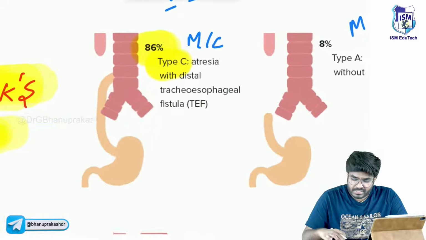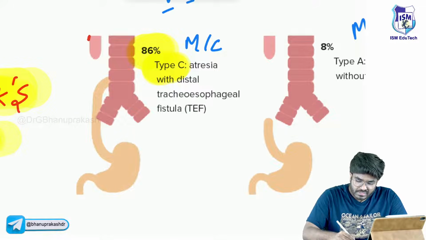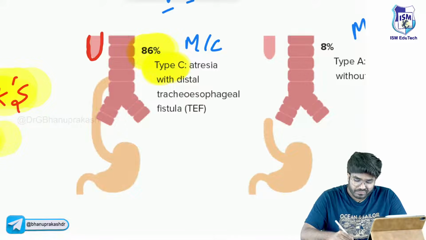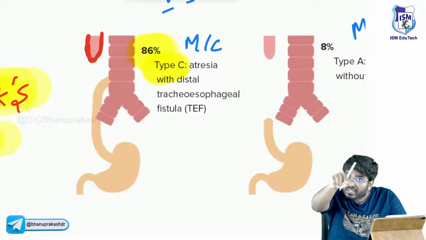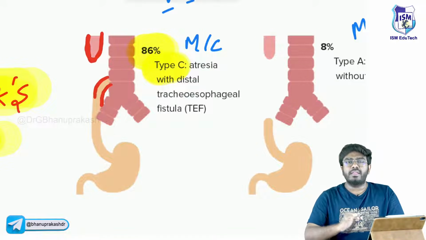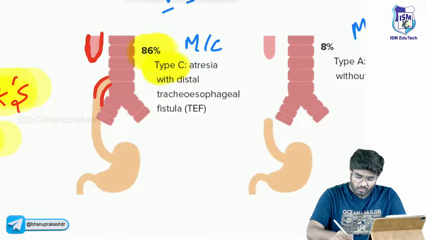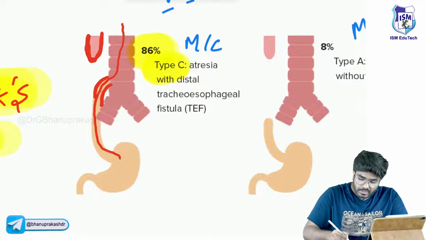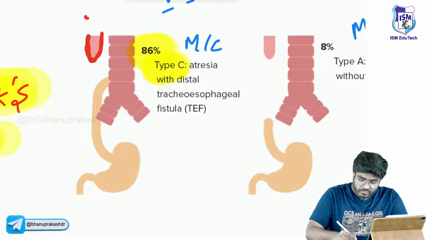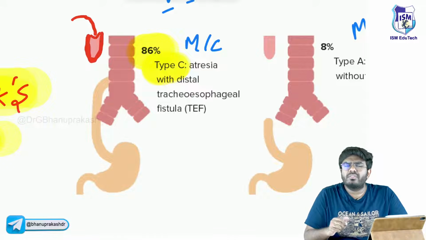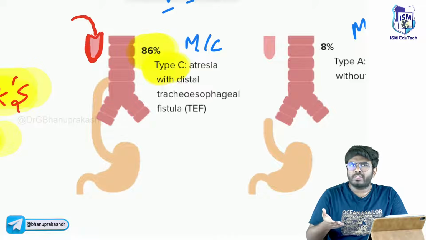Now, in type C, please try to appreciate this. This is the esophagus, blunted. There will be esophageal atresia. The distal part of the esophagus starts from the trachea; the esophagus is now in connection with the trachea. Whatever he is breathing, that air will start to go into the stomach. Whenever you feed the baby, imagine this is a newborn baby, you give it to the mother for breastfeeding.